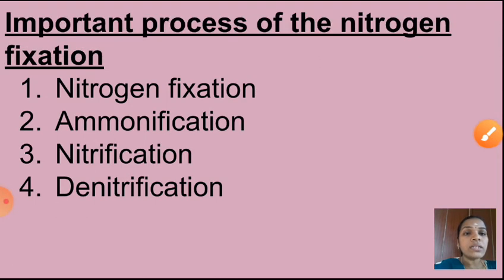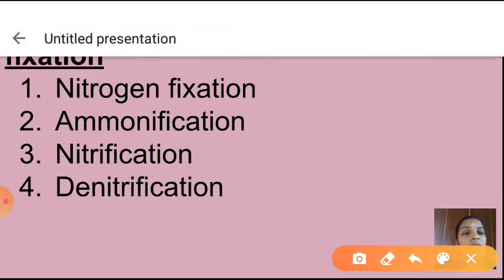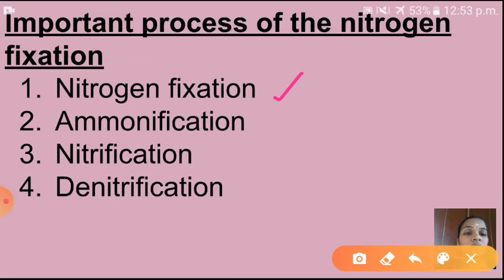Next is the important process of nitrogen fixation. There are 4 important processes. What is the first one? Nitrogen fixation, ammonification, nitrification and denitrification. Can you say once again? Yes, the 4 important processes of the nitrogen cycle: nitrogen fixation, ammonification, nitrification and denitrification. So children, we will see them one by one.